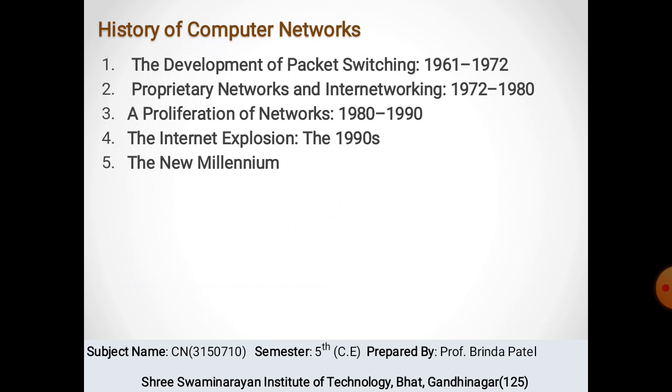Now, next is the history of computer networks. So here is the timeline of the development of computer networks. First is 1962 to 1972, the development of packet switching. In the early 1960s, the telephone network was the world's dominant communication network. The telephone network uses circuit switching to transmit information from sender to receiver, a choice given that voice is transmitted at a constant rate between sender and receiver.